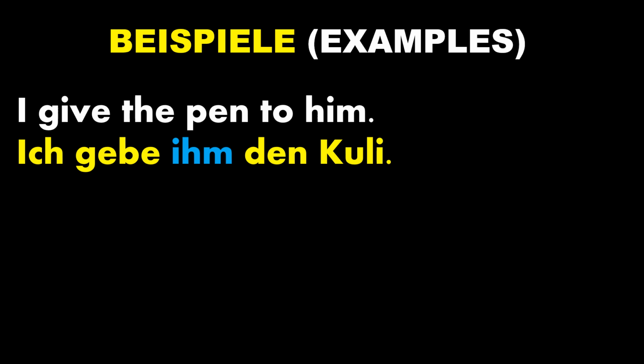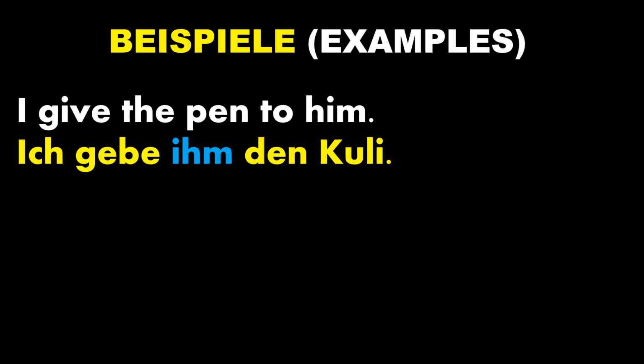Den Kuli. So den Kuli here is the direct object, and that is why it takes the accusative case. Now we are talking about dative. So dative will come with the indirect object. And in this sentence, the indirect object, or the receiver of the action, is ihm. That is him. So this ihm word is a dative personal pronoun. I hope this one is clear.